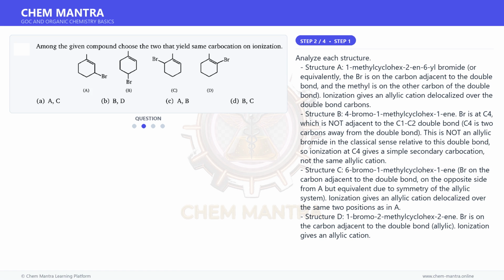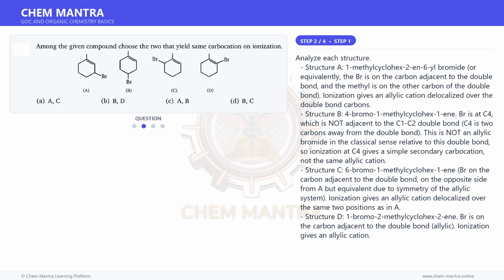Structure C, 6-bromo-1-methylcyclohex-1-ene, Br on the carbon adjacent to the double bond, on the opposite side from A but equivalent due to symmetry of the allylic system. Ionization gives an allylic cation delocalized over the same 2 positions as in A.